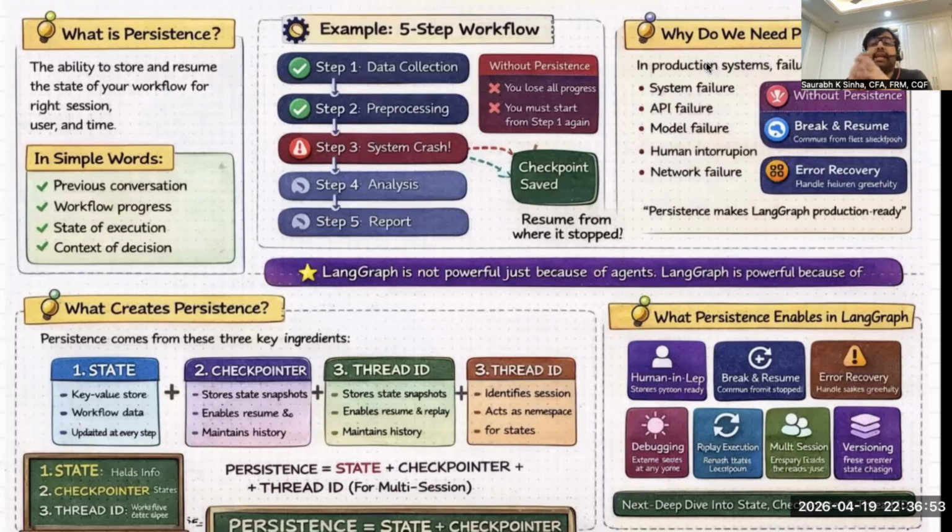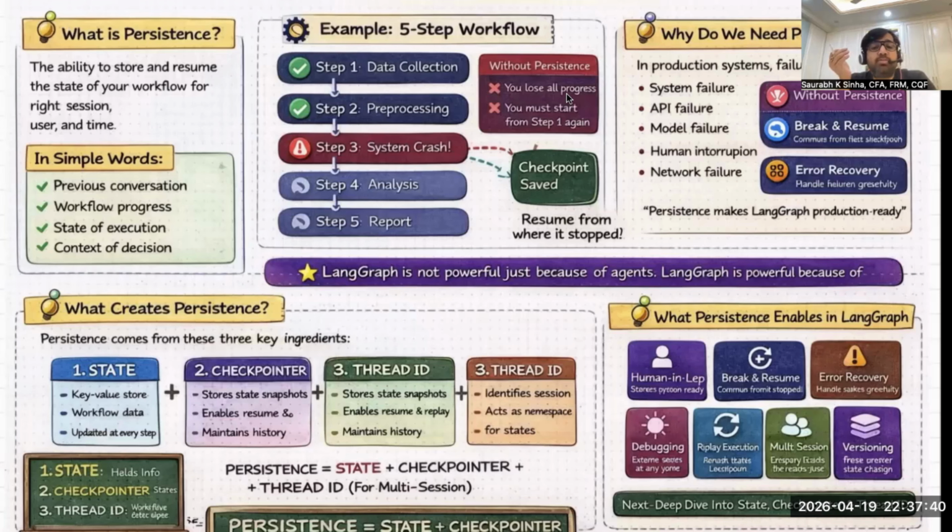But state alone cannot persist across executions. State has the information about the different nodes and where the workflow or process is, but it doesn't store anything. State exists in memory during the execution only. Once the execution stops, state is lost. So we need a mechanism to store it, and that is the checkpointer. State stores key-value pairs of the workflow and gets updated at every node, but it doesn't store. We need something else to store, and that is the checkpointer.